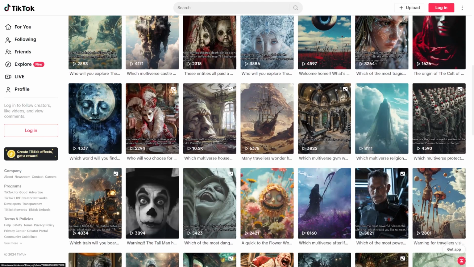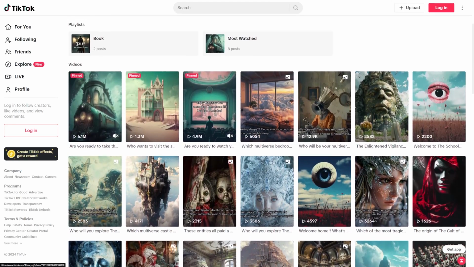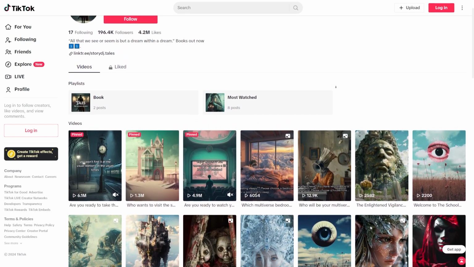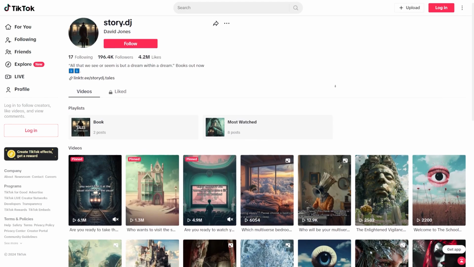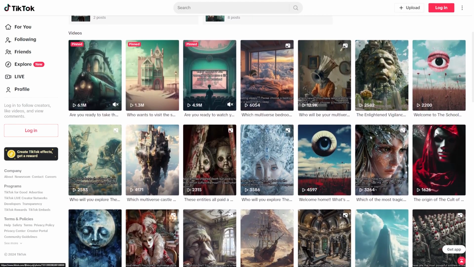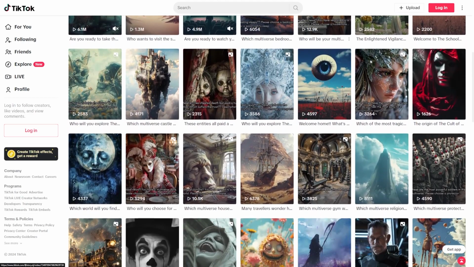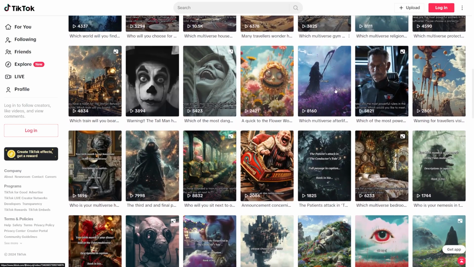Over some time, once you grow your audience, it's time to monetize. There are many ways to do this. You can sell digital products, create a monthly Substack subscription with long-form AI-generated stories, and you can even sell the images that you use in your videos on platforms like Etsy. The possibilities are endless. Start small, be consistent, and watch your page and opportunities grow.